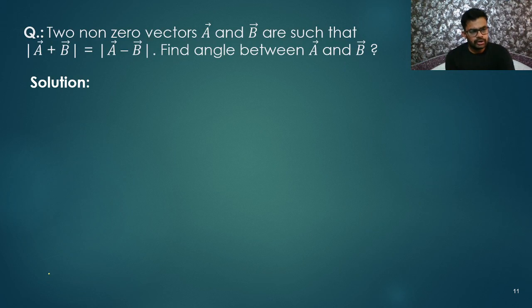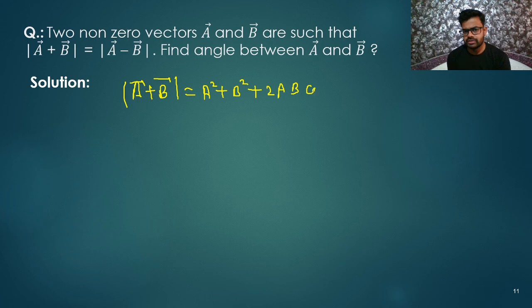So next I will talk about this question. Two non-zero vectors, vector A and B, are such that the magnitude of A plus B is equal to the magnitude of A minus B. Then find the angle between A and B. So let us write it. We know one thing: vector A plus vector B, let us write its magnitude. So what can we write? We can write that is A square plus B square plus 2AB cos theta.